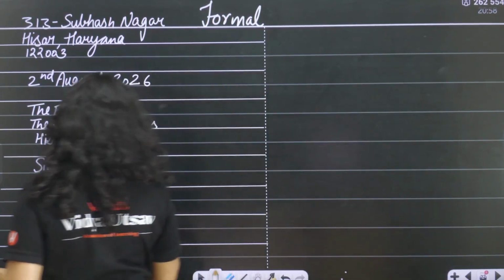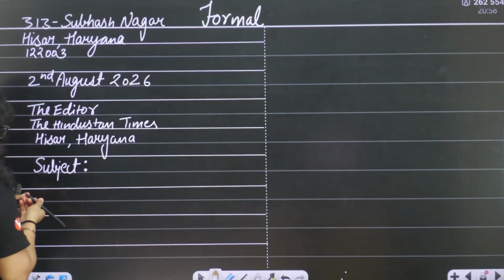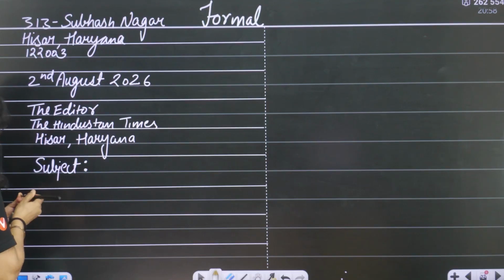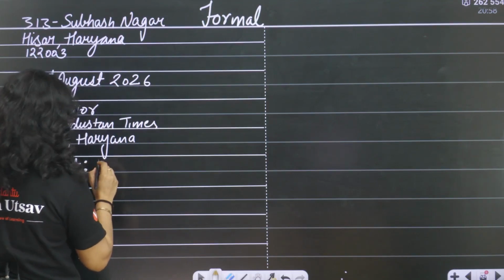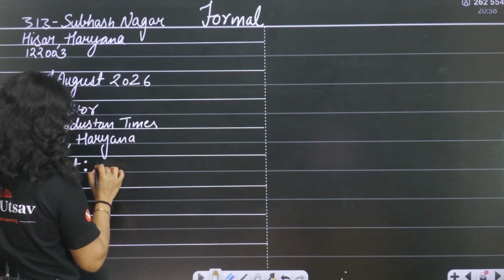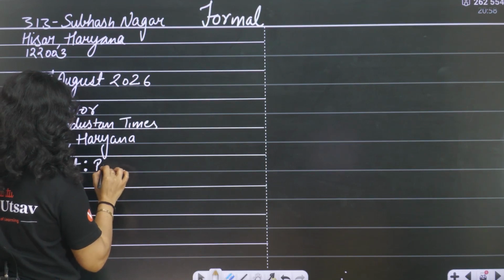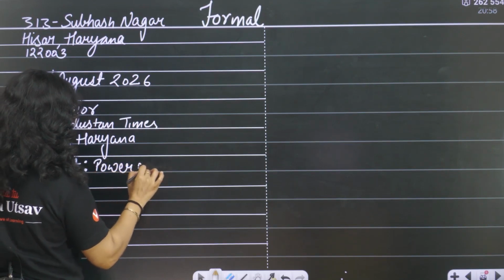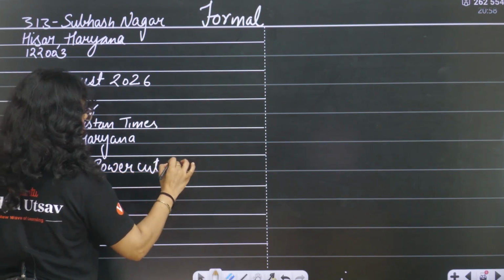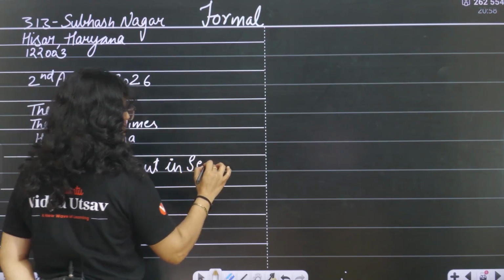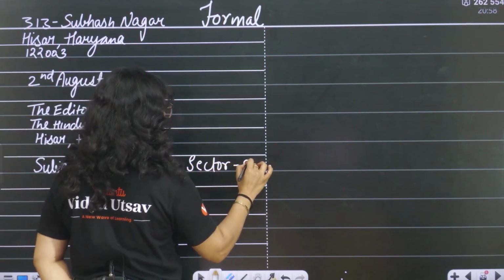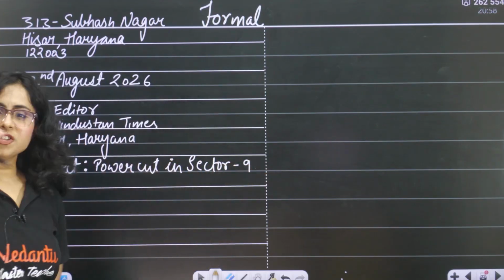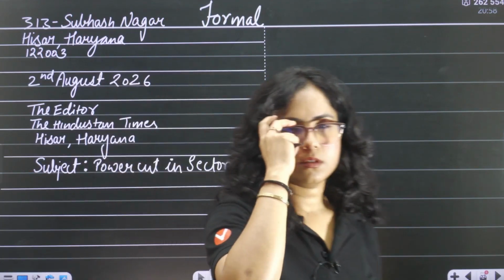So if your subject is, for example, power cut in sector 9. It should be short, it should be crisp.